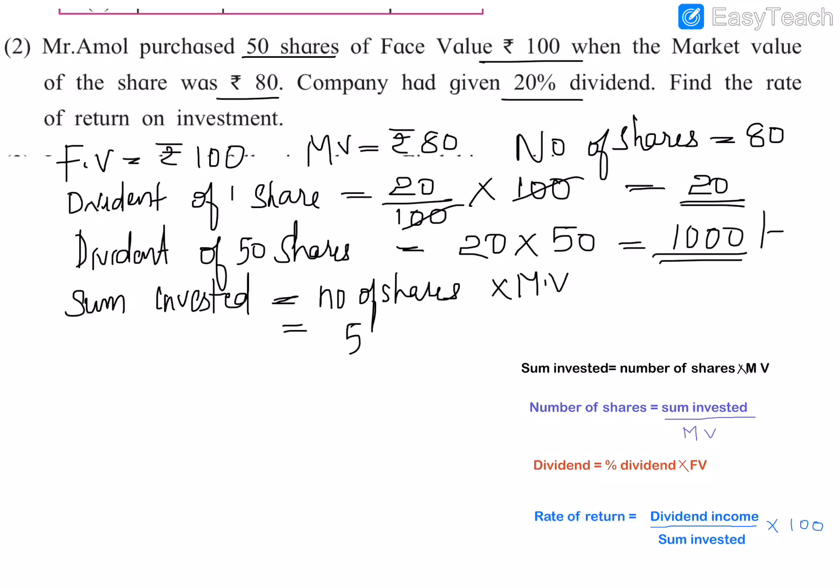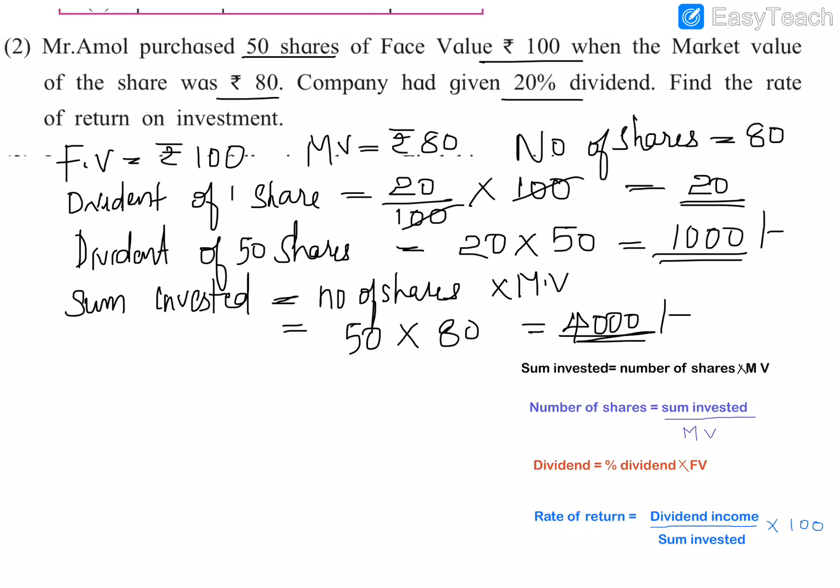The number of shares is 50 and the market value is 80. So 50 into 80, the value is 4,000. So now we have the dividend income and the sum invested.